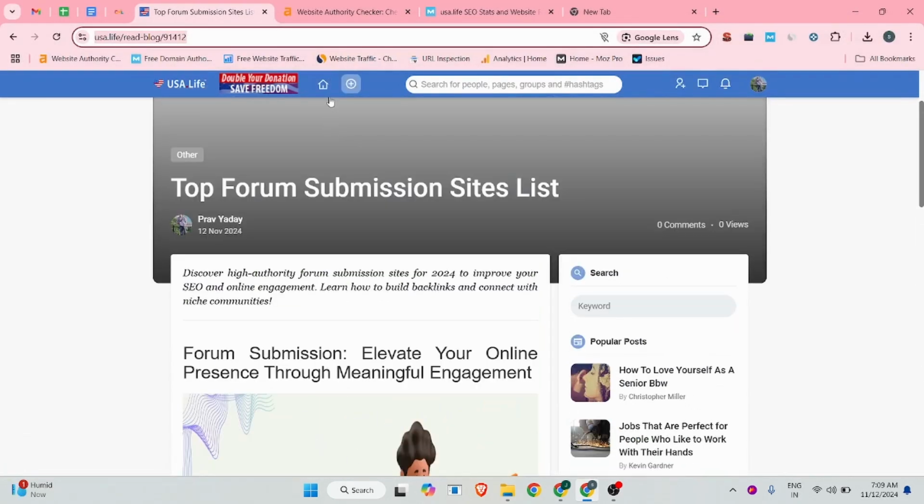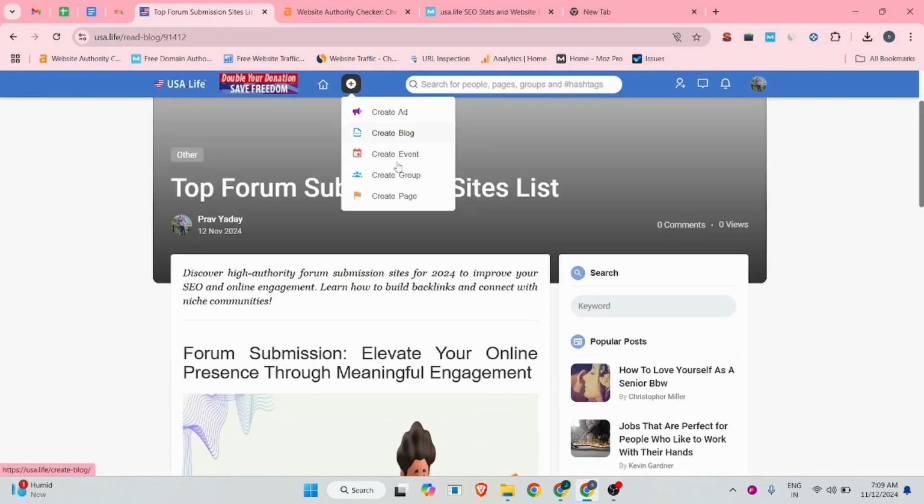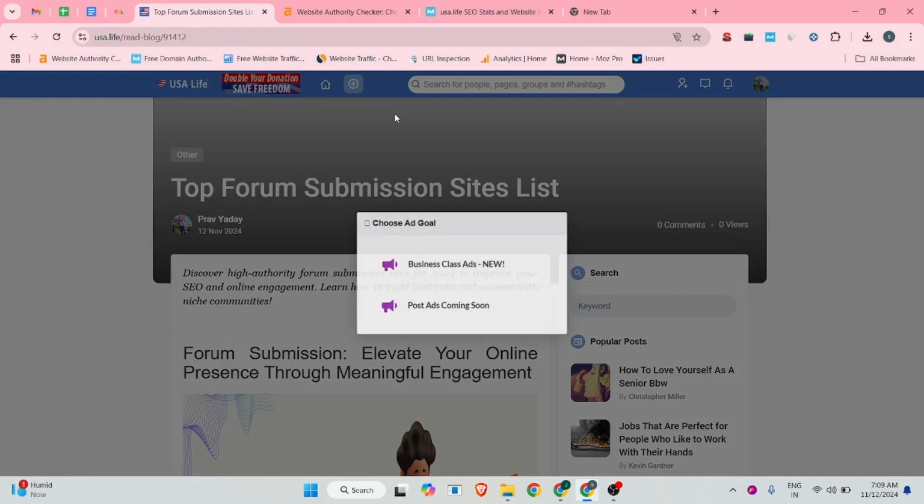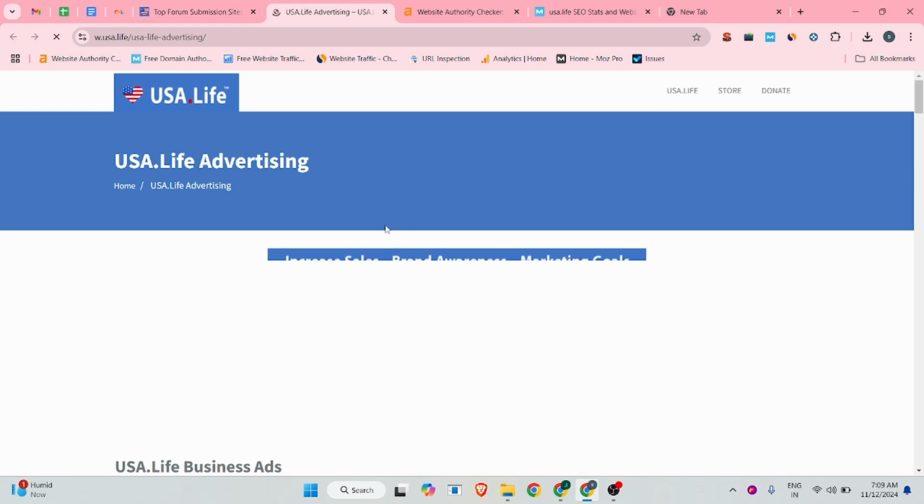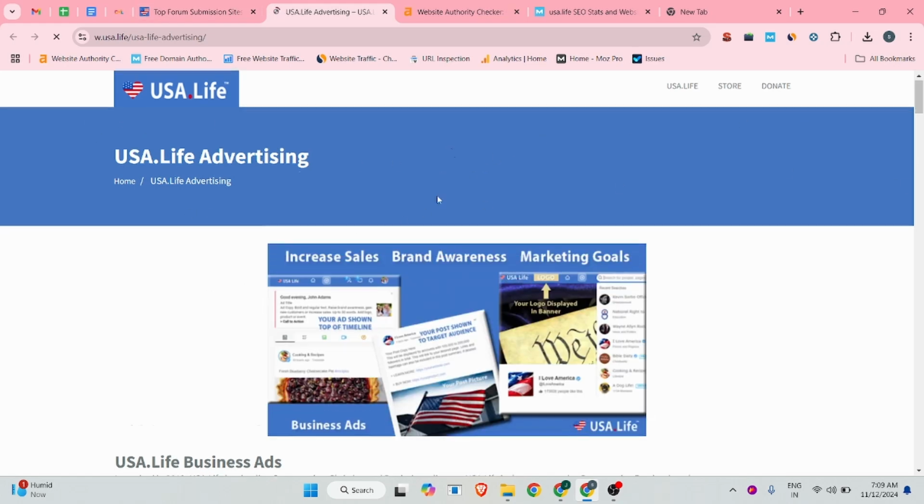And following the same method, you can create many things, for example your ad backlink. You can click on this, and this will redirect you to another interface. So this is the process for backlinking on this site.